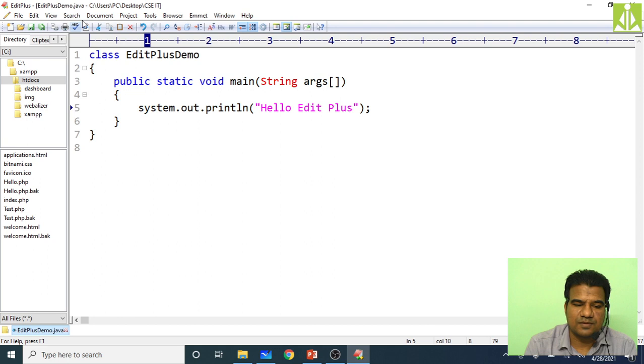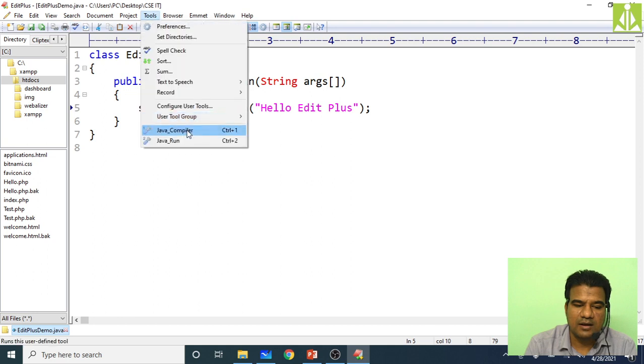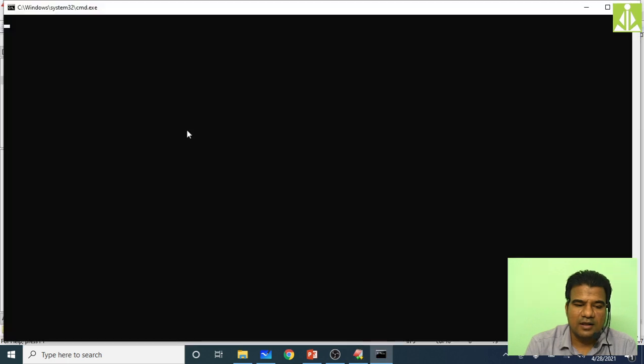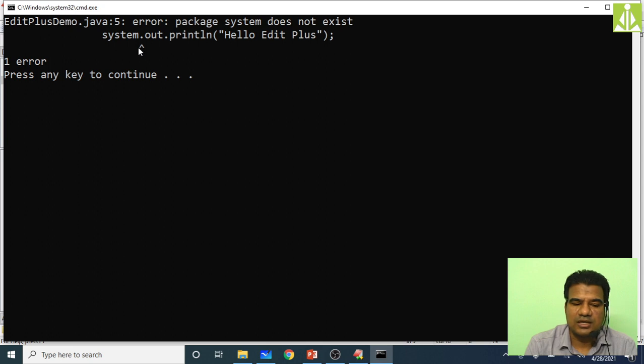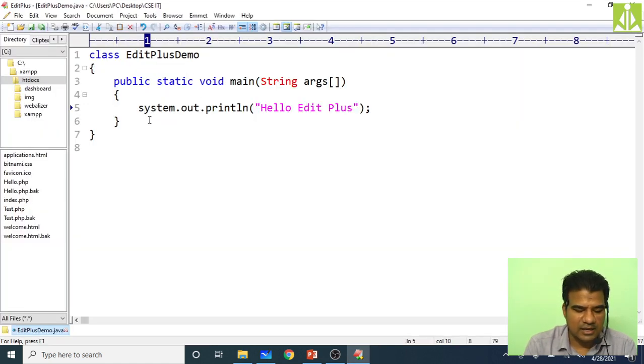Save it and compile again. Yes, we got the error message: package system does not exist. If there are any errors, it will list them over here. So I have to make this S capital. Now save.